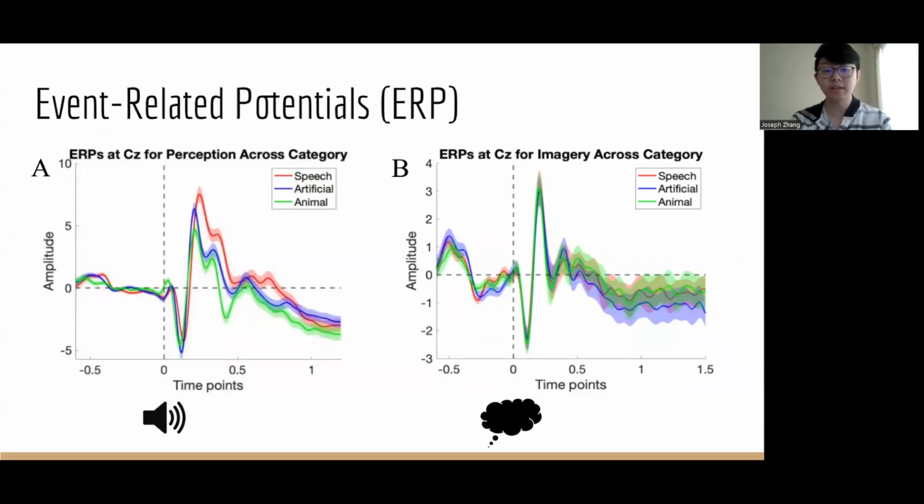First, we analyze the event-related potentials, which are the brain's average change in voltage in response to a specific event. In this case, that event is a perception or imagination of a sound. These are the results from an electrode in the top center of the scalp. Using an ANOVA on the ROI, we found significant differences across all categories for perception in multiple different time windows, but we found fewer significant differences across categories for imagery. However, the differences were still apparent, just on a lower magnitude.